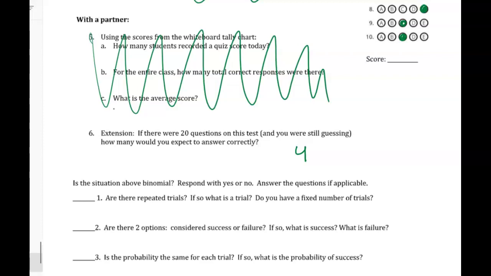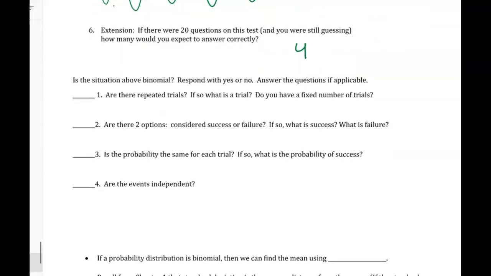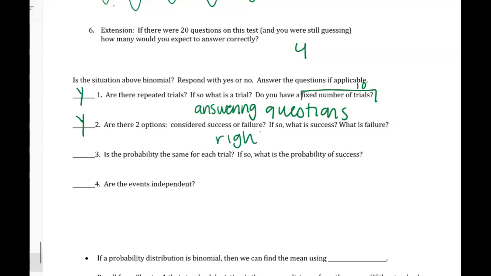So is the situation above binomial? Yes or no? Well, are there repeated trials? There are. You're answering questions. Fixed number of trials? Yes. There's 10 because there's 10 questions. 2 options, success or failure? Yes. You either have the right answer or you don't.